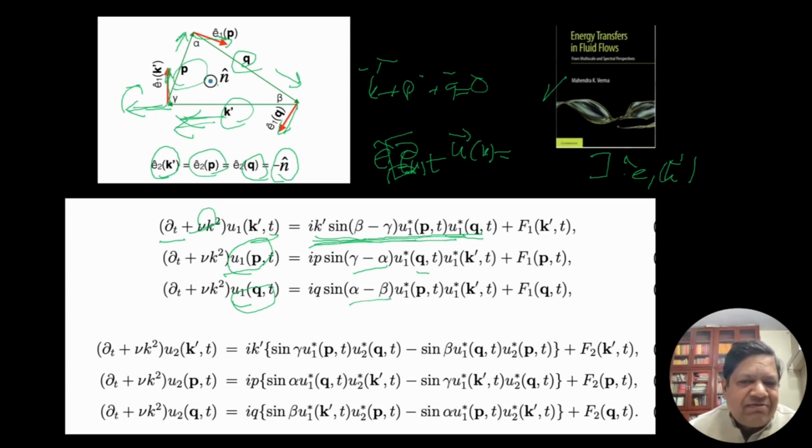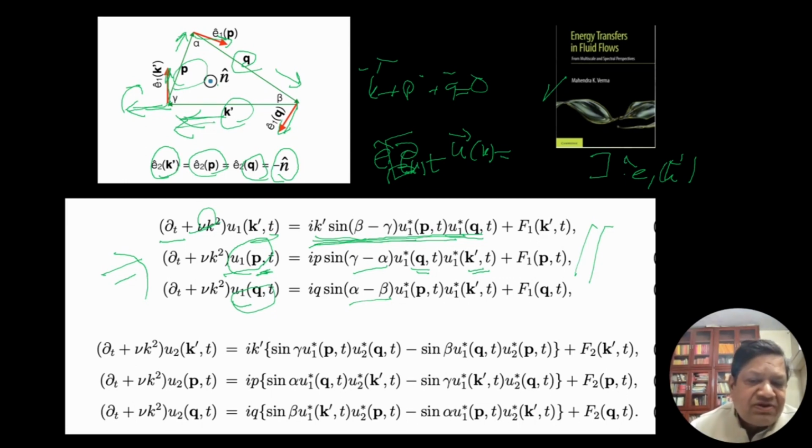The wave numbers on the right are not what is there on the left. If I am looking for U1p, then this is U1q, U1k prime. These are the forces. So this is nice for a single triad, and we just work with this expression on the right.